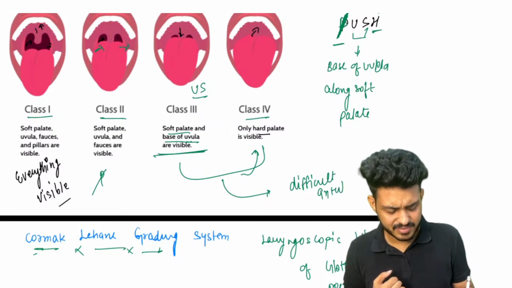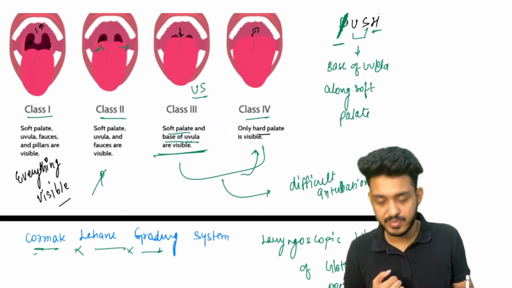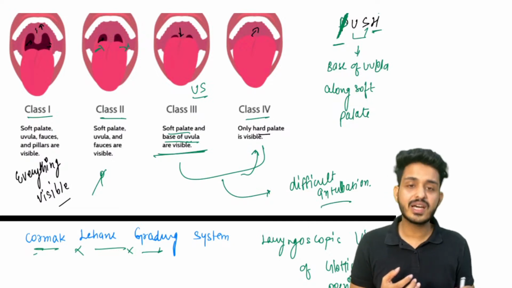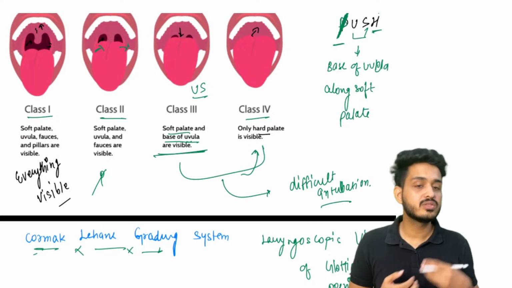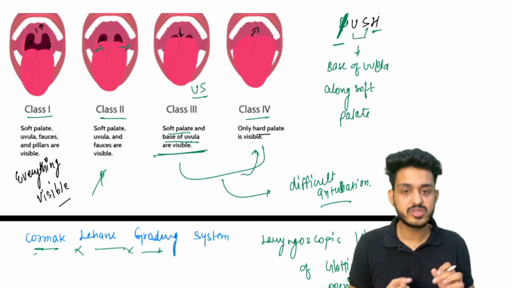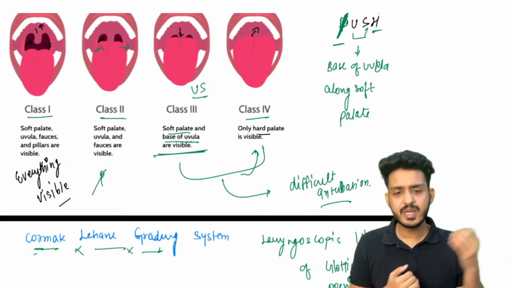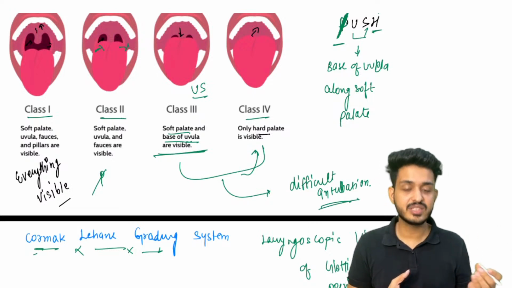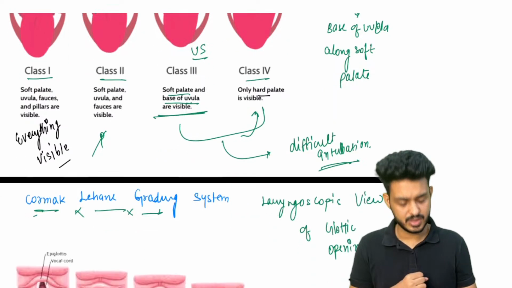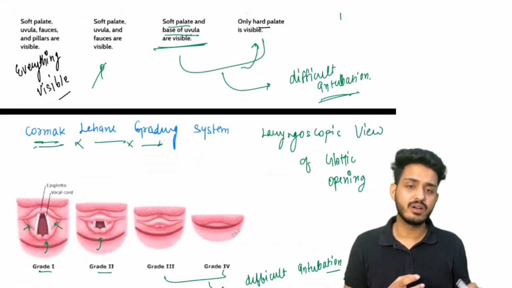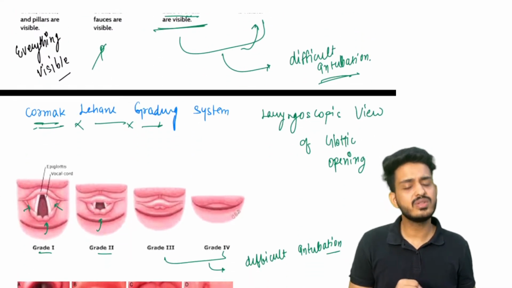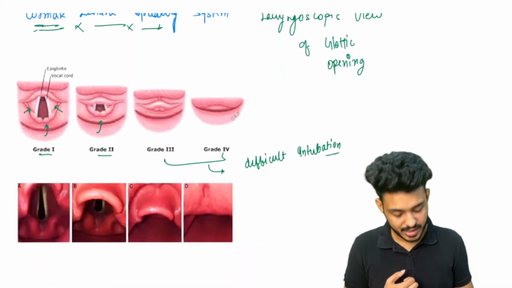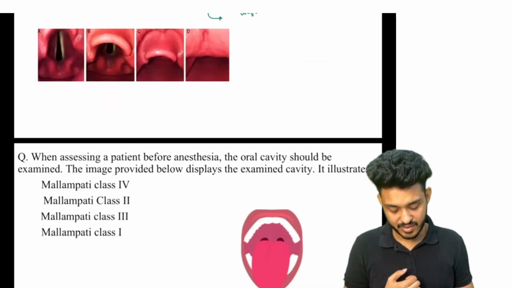Okay, so what is happening is the patient is coming to the anesthesia department. Now we are writing this is Mallampati 1, so that means we can easily intubate the patient. If it is Mallampati 4, they will be requiring some kind of specialization, right? They need to have some kind of anesthesiologist along with them for the intubation purpose, right? Cormack-Lehane grading, if that is the laryngoscopic view, that is also considered for difficult intubation. Okay, so these are the grading systems that we need to remember.